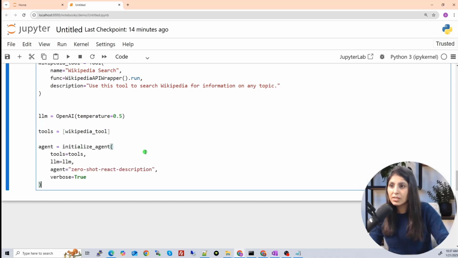Now let's initialize the agent. We are initializing the agent. We are providing the list of tools from here. We are providing an LLM and the agent type.